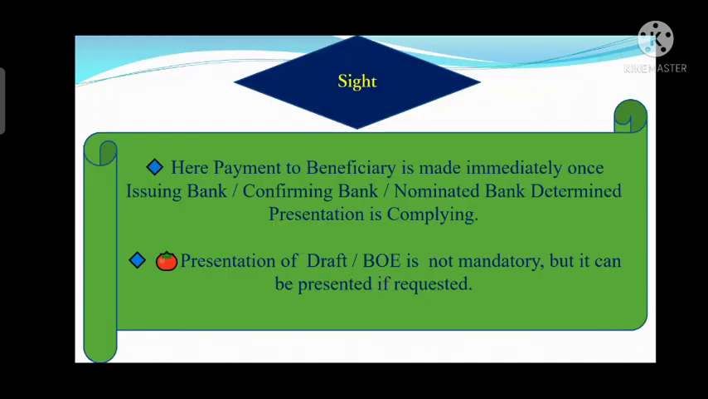Sight. It is one of the most important types of payment method on honor. Here the payment to the beneficiary is made on an immediate basis, or we can say that whenever the document is received at the bank counter, then the payment is immediately made to the beneficiary. So if the document is presented at the issuing bank counter, the confirming bank counter, or the nominated bank counter, and that bank has determined that the presentation made is a compliant presentation, then the payment to the beneficiary will be made on an immediate basis.